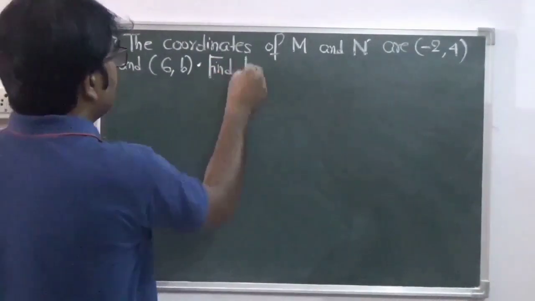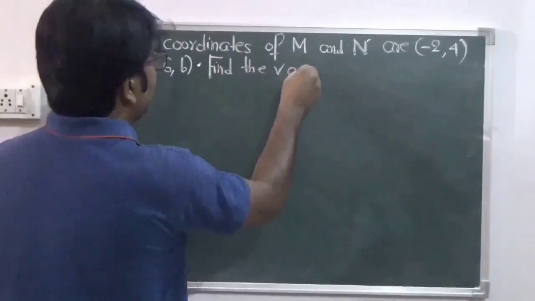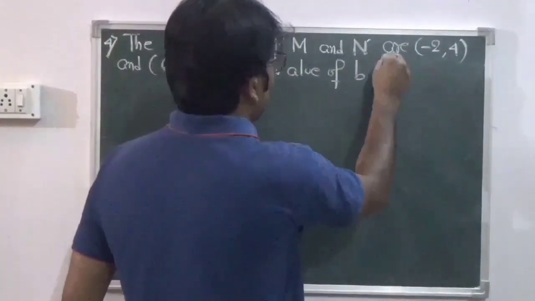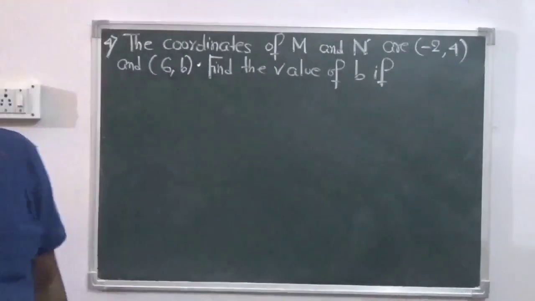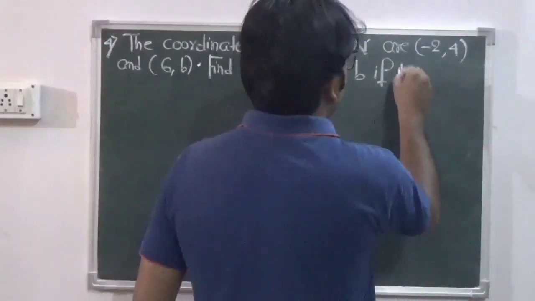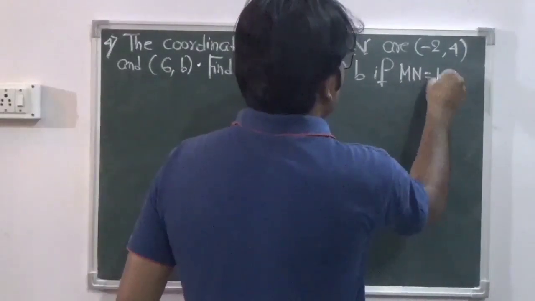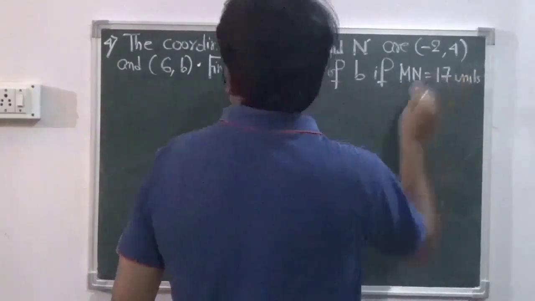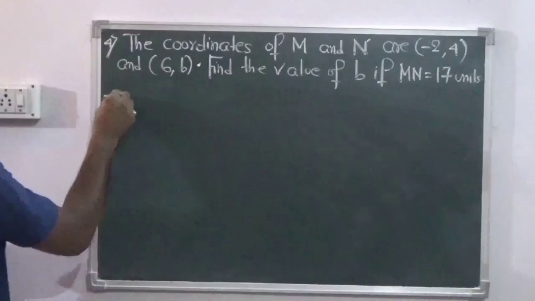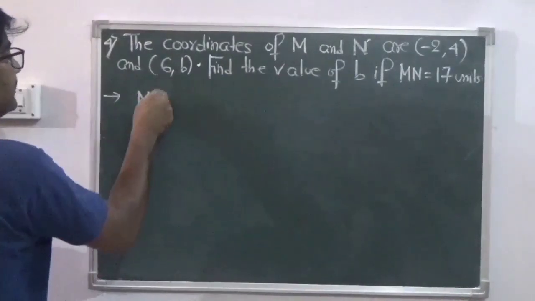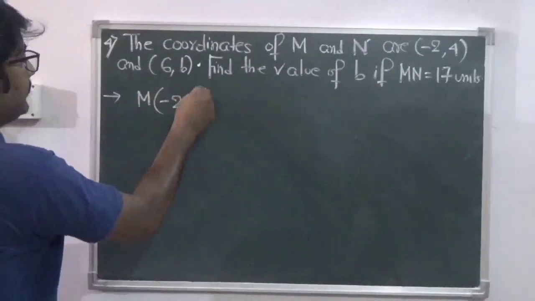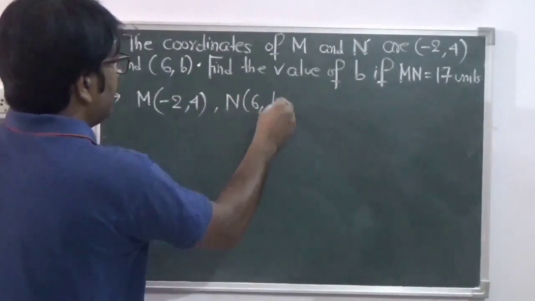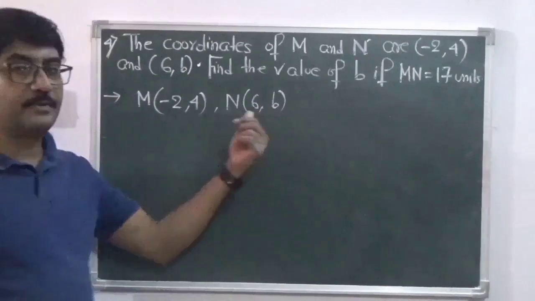Find the value of b if MN equals 17 units. Very similar to question number 3. M is (-2, 4) and N is (6, b). So this unknown b is to be found.